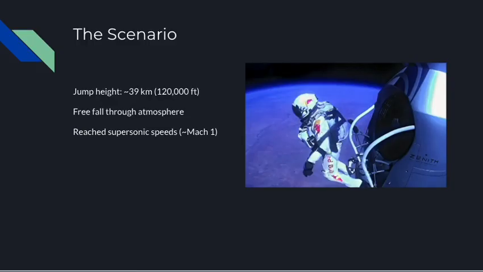Felix started his jump in the stratosphere, where the air is extremely thin, and as he fell, he accelerated to over the speed of sound. The key question is how physics explains this, and to answer that, we will need to understand the forces acting on him and how the atmosphere changes as he falls back down to Earth.